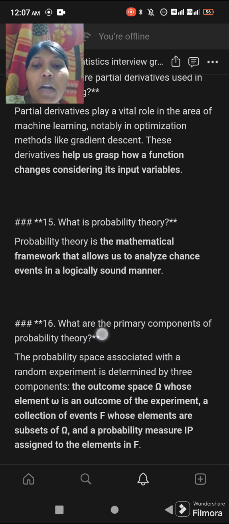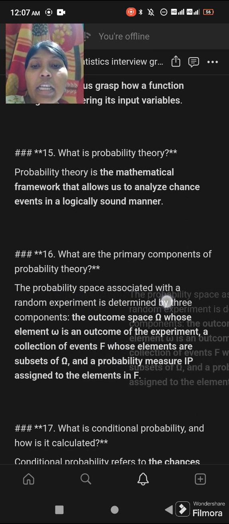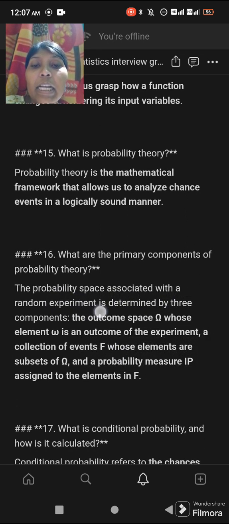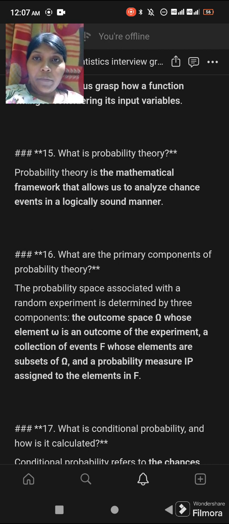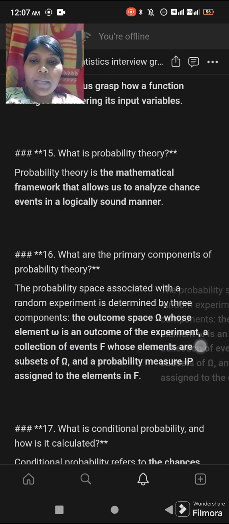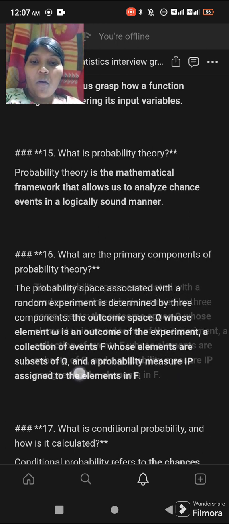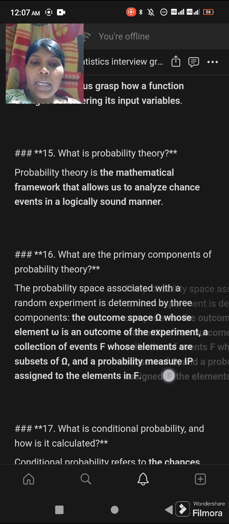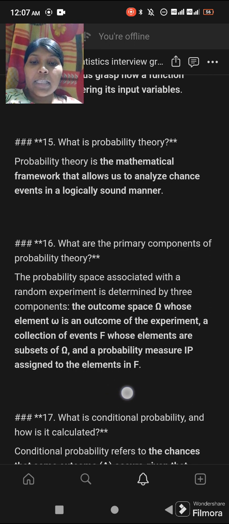Next question: what are the primary components of probability theory? The probability space associated with a random experiment is determined by three components: the outcome space Omega, whose elements are outcomes of the experiment, a collection of events F whose elements are subsets of Omega, and a probability measure P assigned to the elements in F.